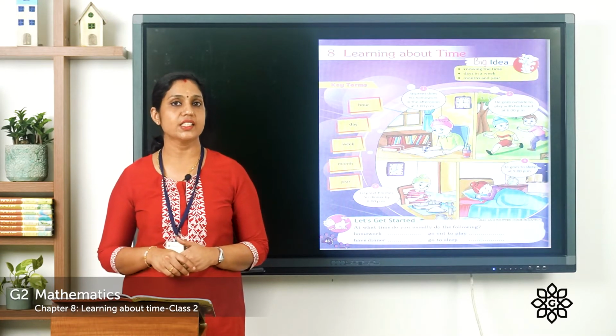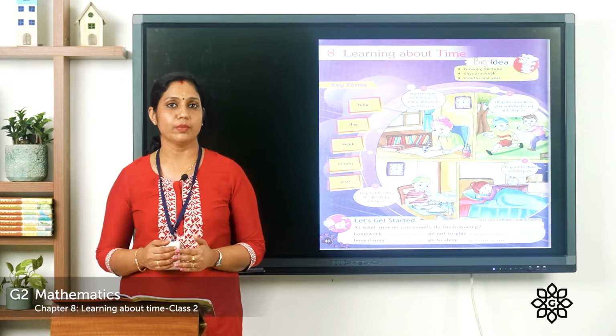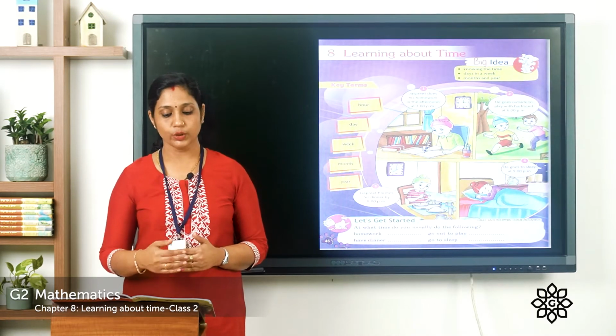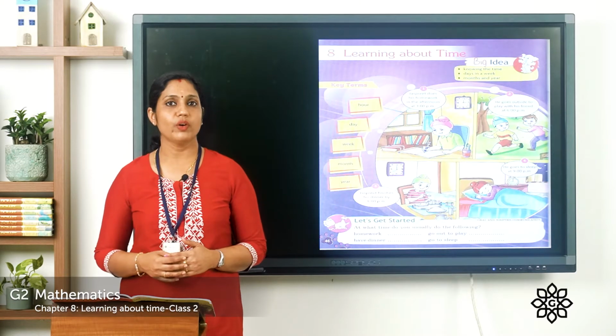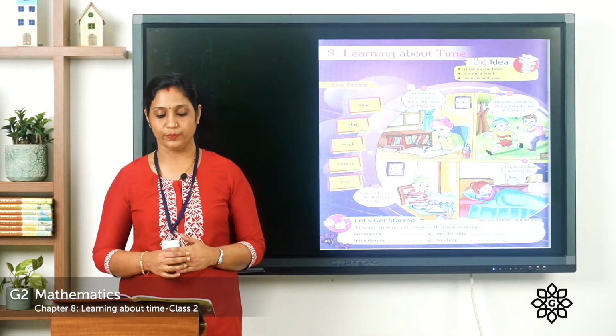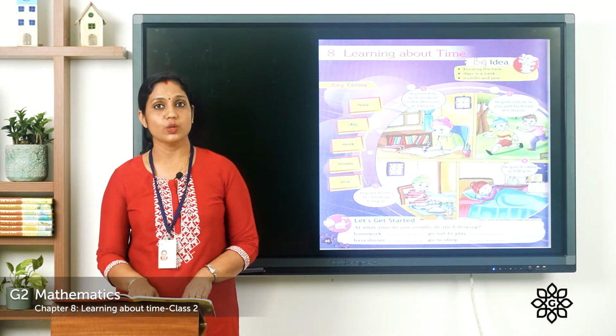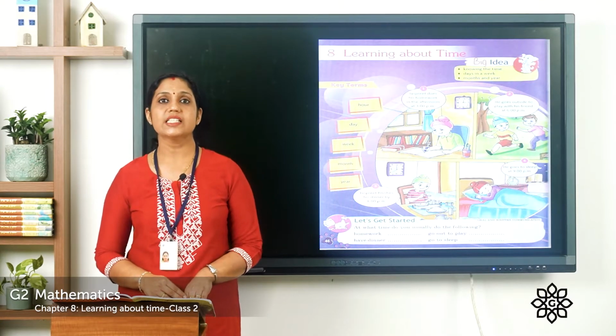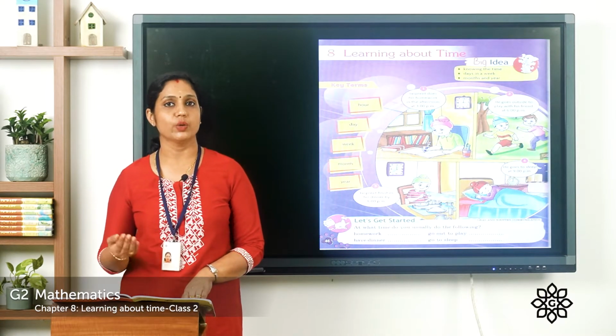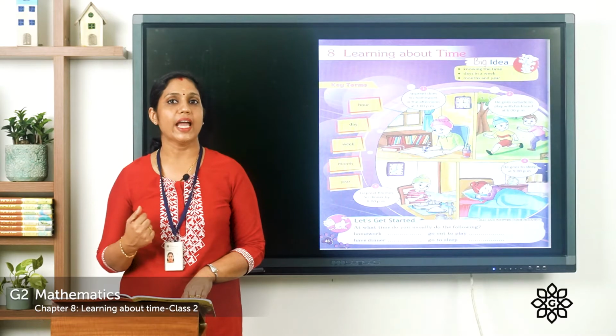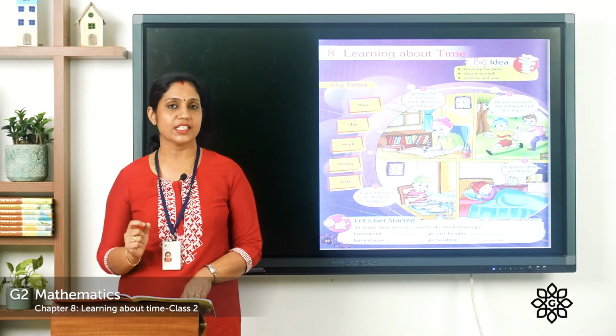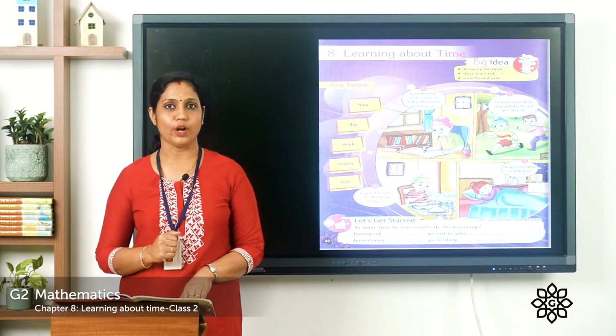So if it is said it's 3 a.m., what does it mean? It means it is night. So here Jaspreet is doing his homework at 3 p.m. in the afternoon. Then the second picture, he goes outside to play with his friend at 6 p.m. So where is he going? He is going outside to play at what time? At 6 p.m. If it is 6 a.m., we should understand that it is morning.